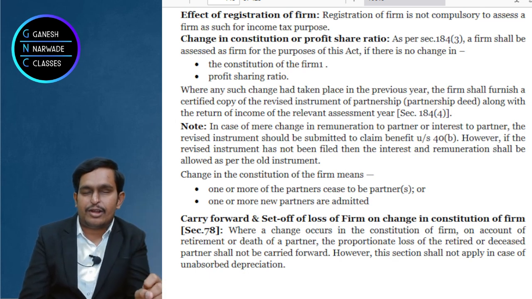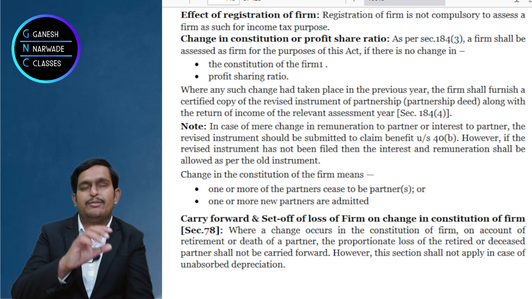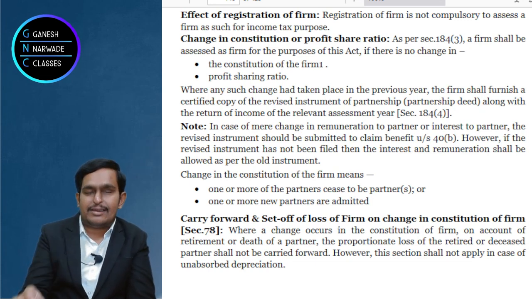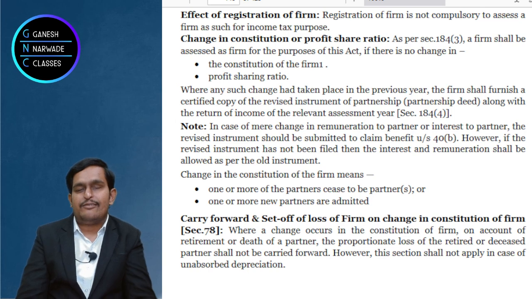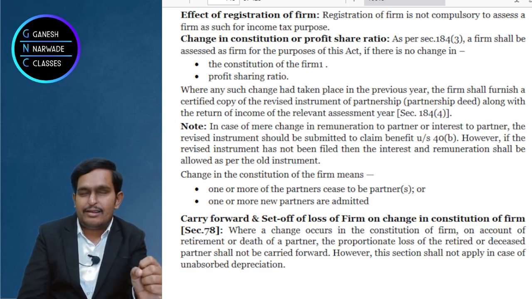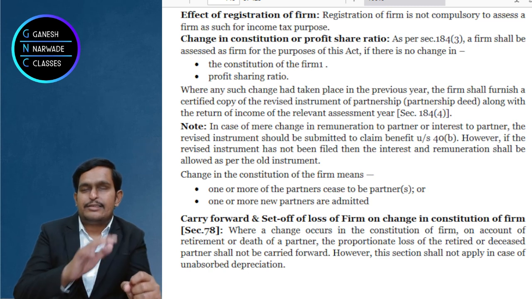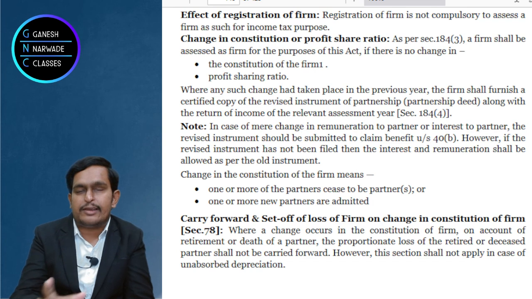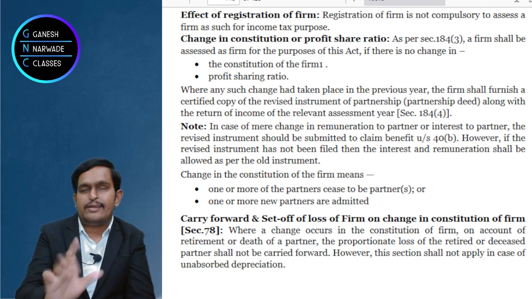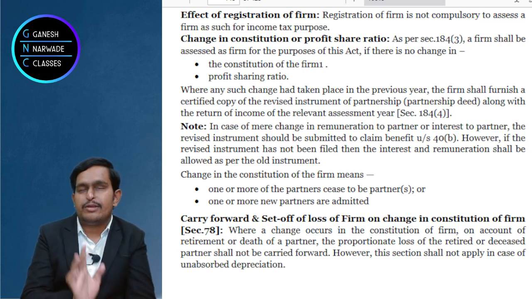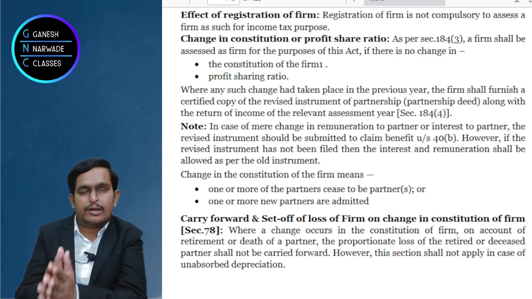Same way, whatever interest is deductible in the partnership, up to 12% or actual interest as per deed, whichever is lower, whatever is deducted while computing business income, that will become the income to the respective partner. So interest and remuneration rule is simple. What is allowed for computing business income of the firm becomes taxable income for the partner.